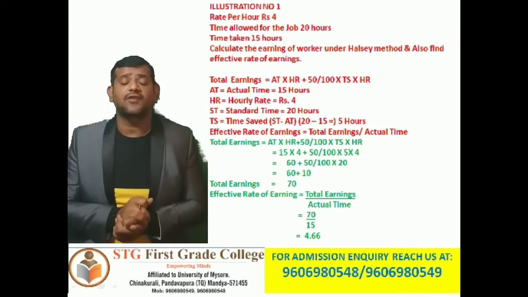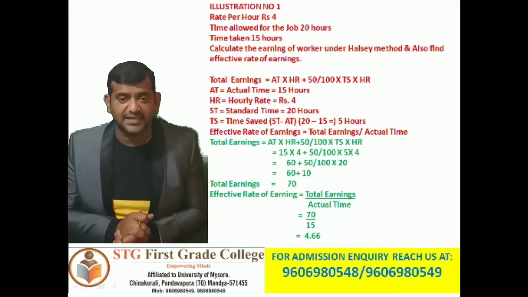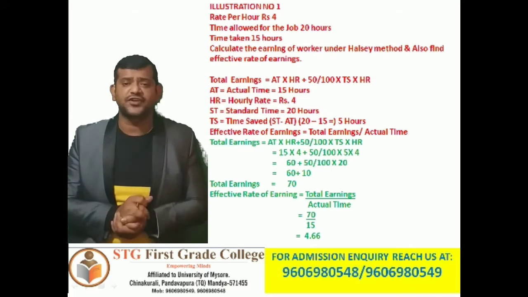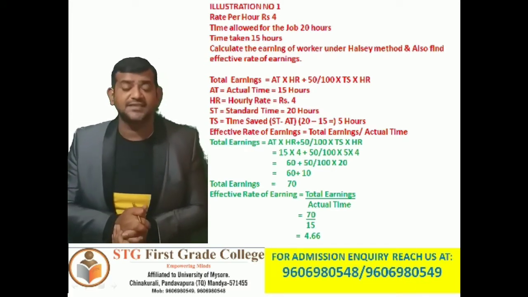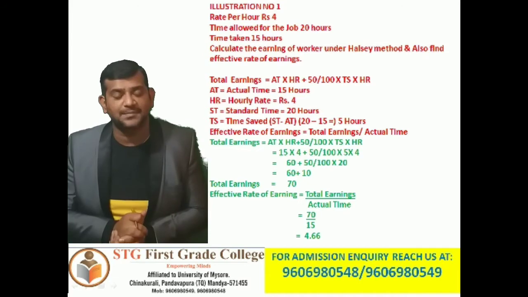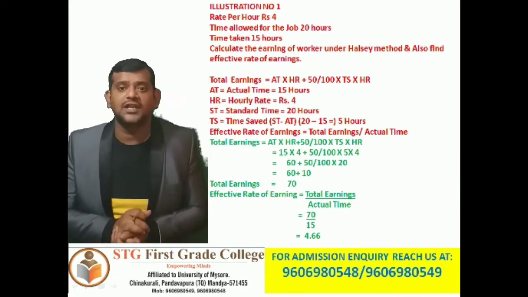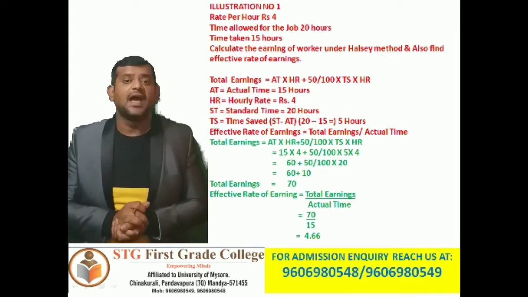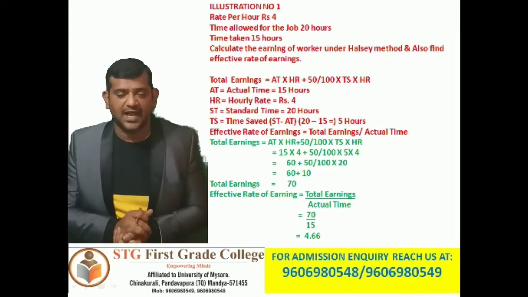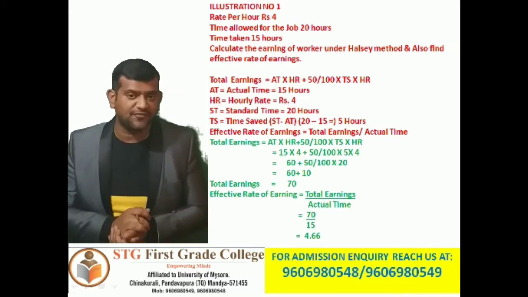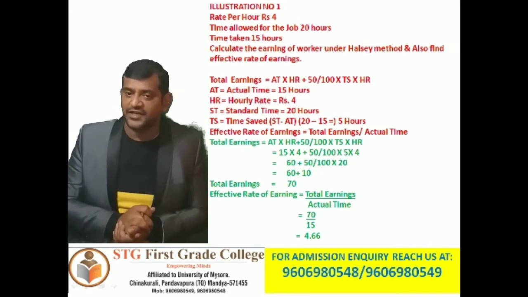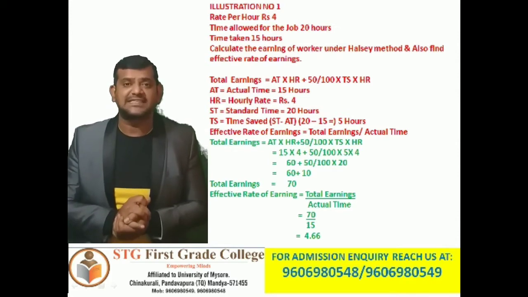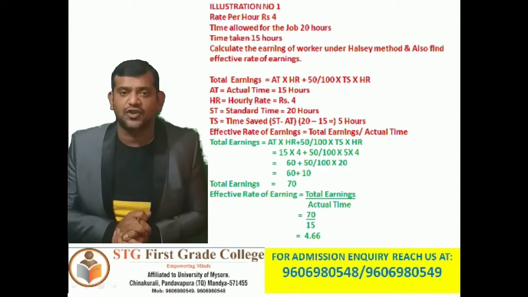Now calculate the effective rate of earnings, because we are done with total earnings. Effective rate of earnings equals total earnings divided by actual time. So what is the total earnings? Total earnings is 70 rupees divided by actual time is 15 hours. So 70 divided by 15. So effective rate of earning is 4 rupees 66 paise. 4 rupees 66 paise is the effective rate of earning.